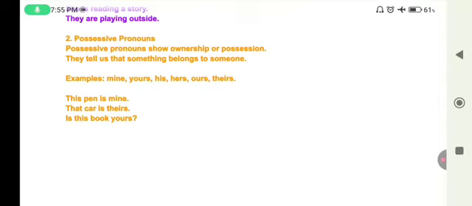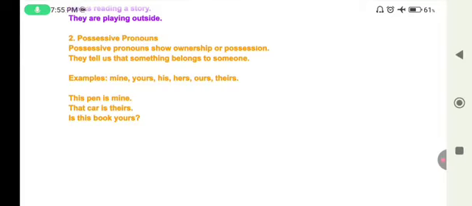Let's see them in sentences. This pen is mine. That car is theirs. Is this book yours? Each of these pronouns shows possession or belonging. This is the second kind of pronoun, and that is possessive pronoun.